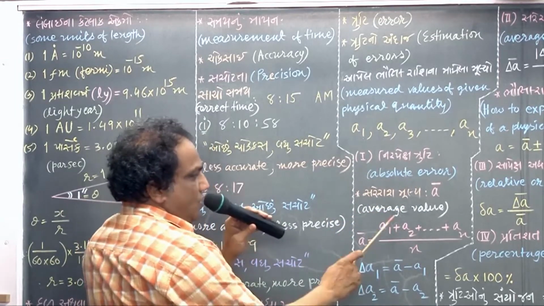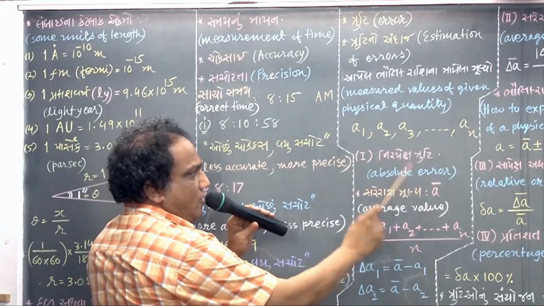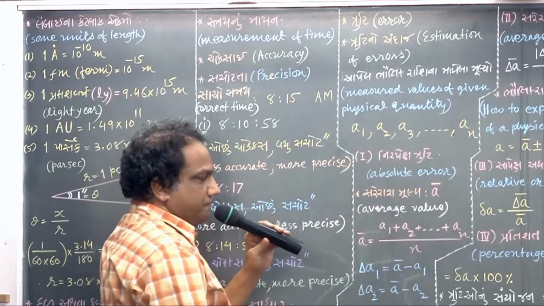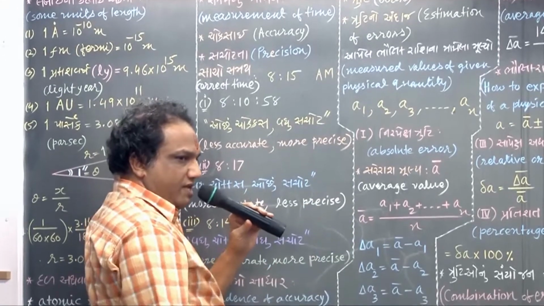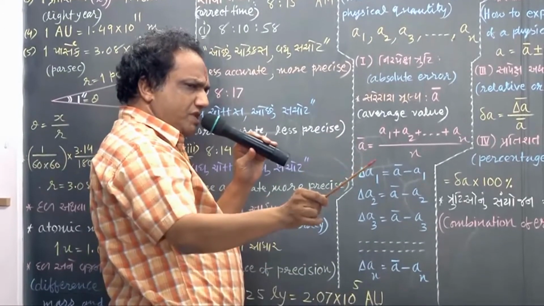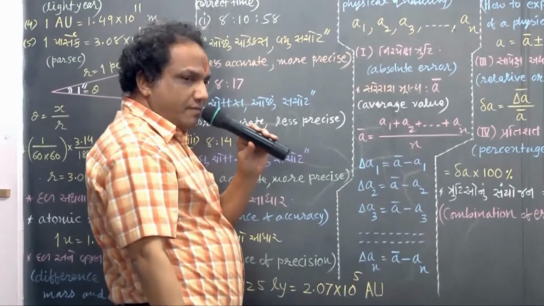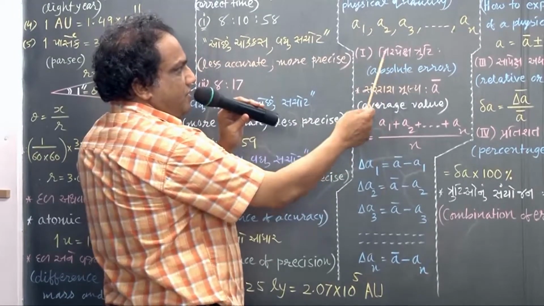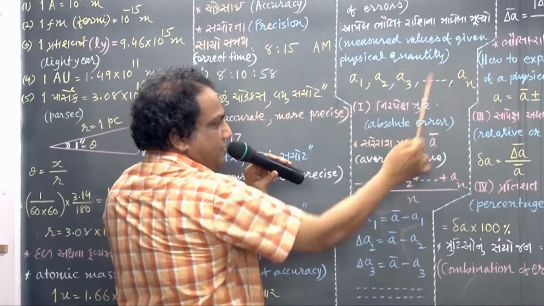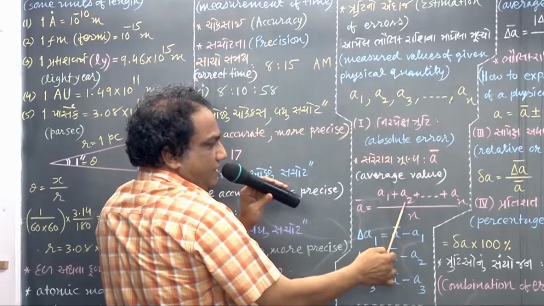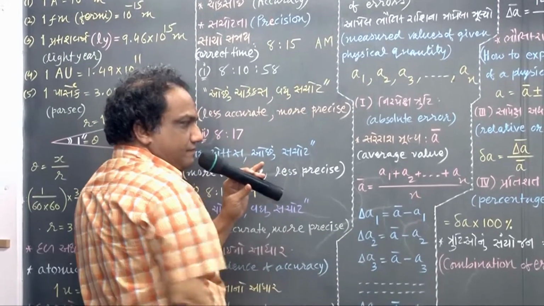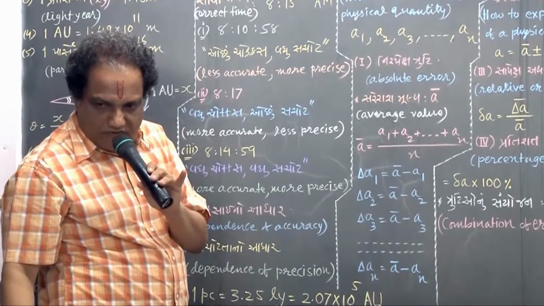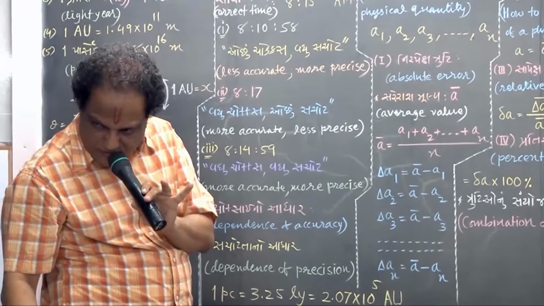I am showing you. You just find out the average value of all these values. Show it by symbol A bar. How will you find out average? Simple: summation divided by number. Total of all these, A1 plus A2 plus dash dash dash plus AN, divided by n. Summation divided by number.